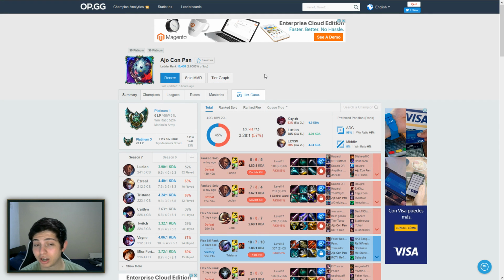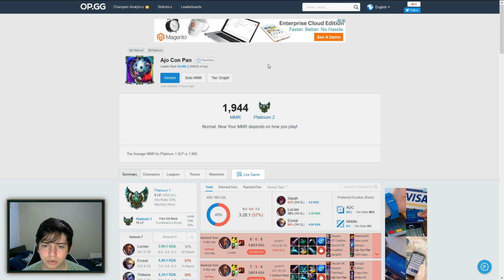One very quick thing that I actually forgot to say about OPGG is that they have an MMR calculator. We talked about MMR last week. I'm pretty sure it was like 2 weeks ago. I can't quite remember. MMR is not as straightforward as just a number that can be obtained from Riot's database. It's not that simple. They actually have to calculate it, and it's weighted separate and without Riot's consent, quote unquote. So when you look up your solo MMR here, this number doesn't actually represent your real Riot MMR. It's hidden away from everyone, including OPGG.